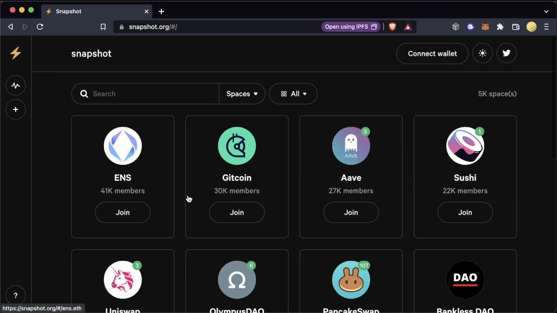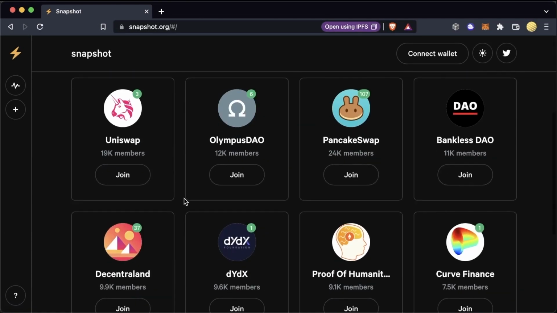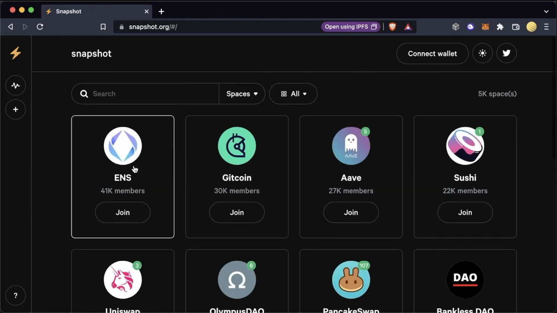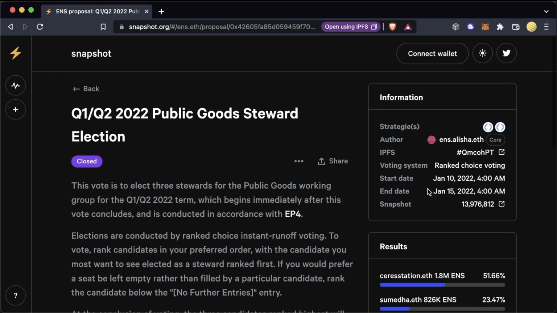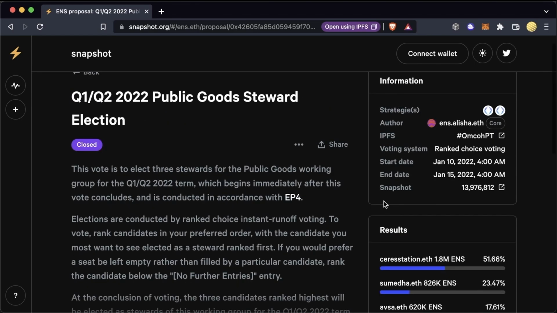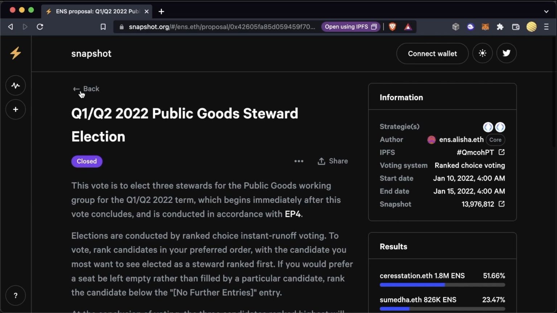And again, Snapshot might be one of these tools that you use to figure out if your community even wants something before it even goes to vote. You could join one of these, and with your tokens, actually vote on things without them being executed, just to get the sentiment. Or, like I said before, you could build your protocol in a way that Snapshot actually helps you with the voting process.